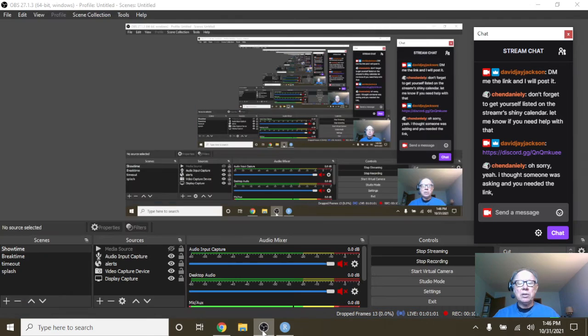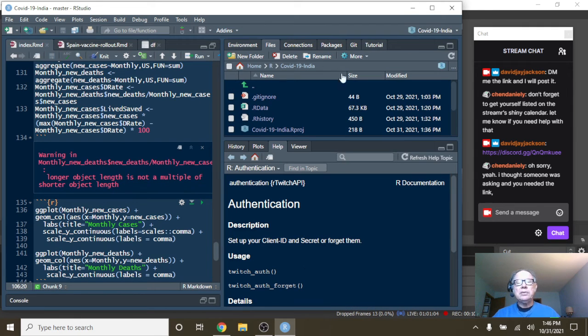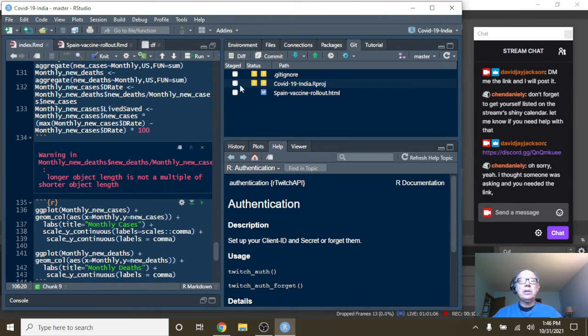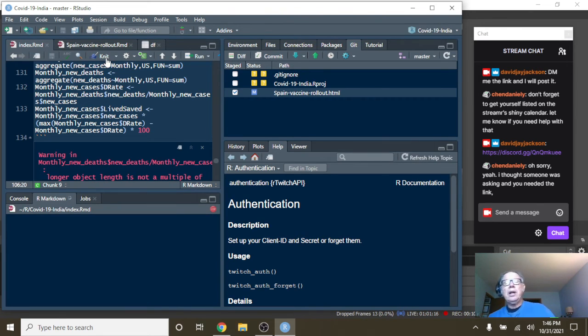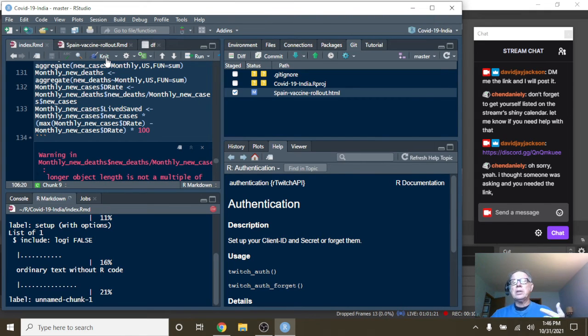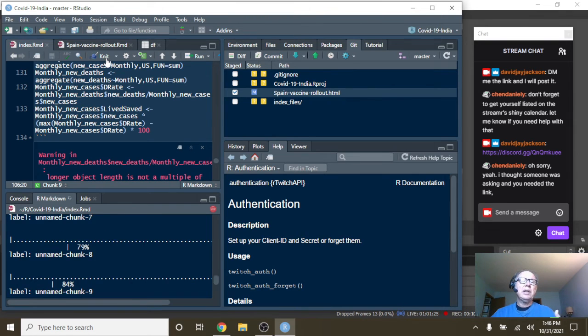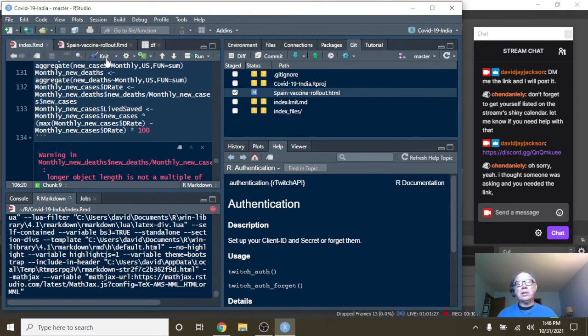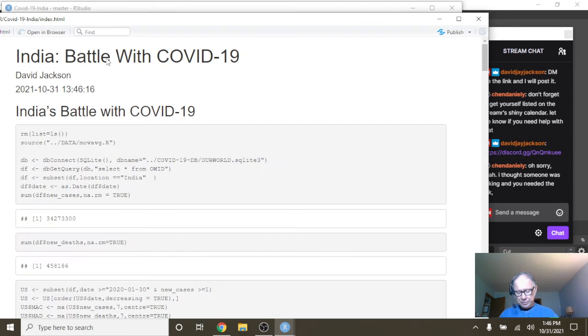So did I remember to turn on the... I did. Okay, good. So let's go ahead and upload this data. In order to get the report to knit and produce an HTML file, you actually have to run the knit command. You can't create an HTML document, I don't think, by just running individual chunks.